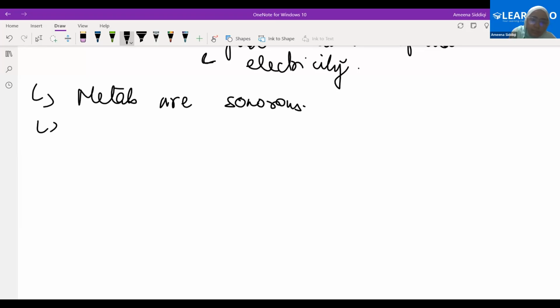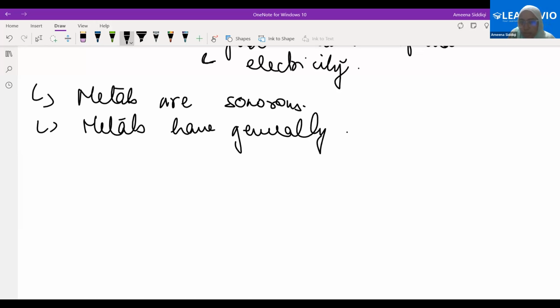Now, next, metals have high melting point and boiling point. Please always use the word generally. There are always exceptions in chemistry. Generally high melting point and boiling point.